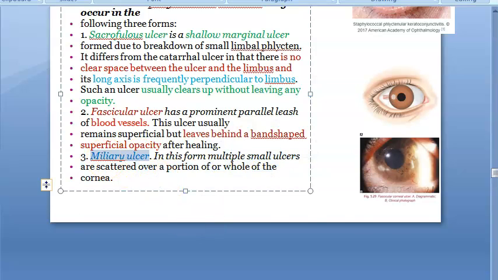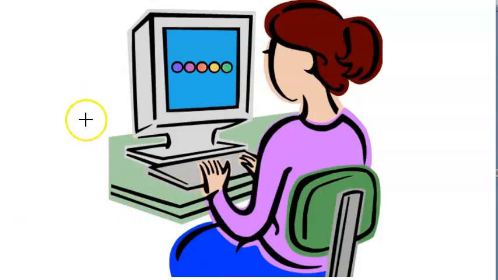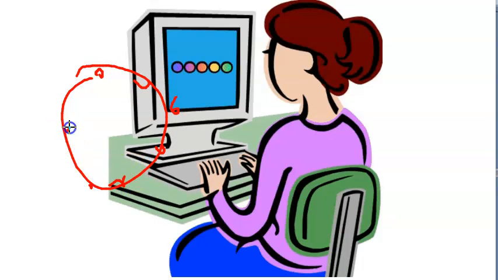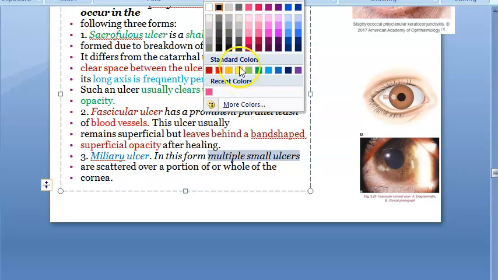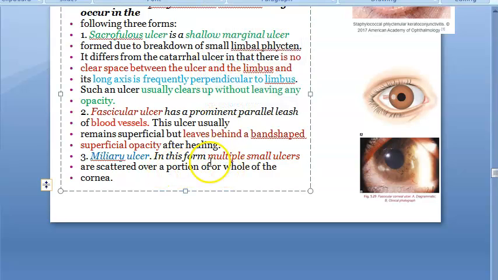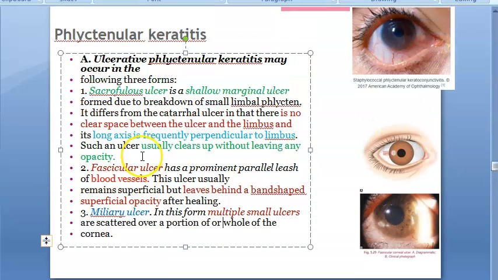This is very similar to the conjunctivitis you saw. Here again limbal, multiple, right? Instead of limbal, now they are on the cornea. Something to do with keratitis. Miliary ulcer: multiple small ulcers scattered over a portion or whole of the cornea. So basically, guys, what you have to see is the scrofulous ulcer, a shallow marginal ulcer, right?